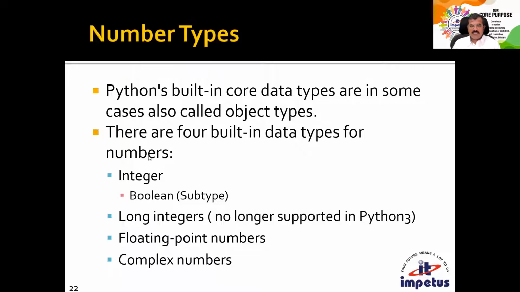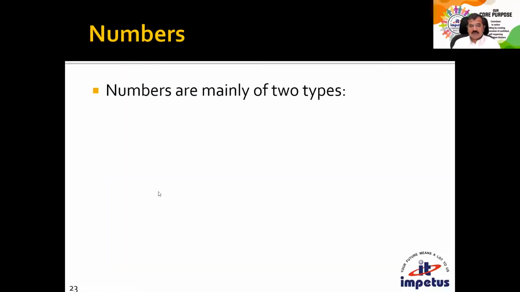There are 4 built-in data types for numbers. Even when we just talk about numbers, Python provides integer, long integers, which was present in Python 2 and is no longer supported in Python 3, floating point numbers, and complex. A subtype of integer is the Boolean type. So we have integer, Boolean, floating point, and complex. Long integers are no longer supported. Today, integers themselves are very, very long. So numbers are mainly of 2 types, integers and floats.